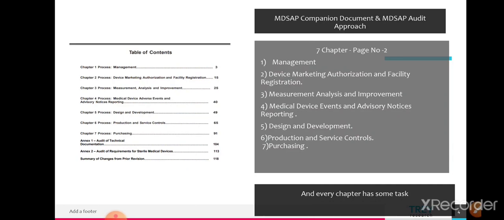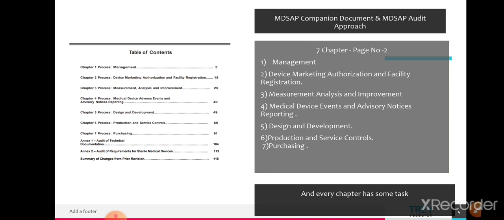In the companion document or the MDSAP audit approach, there are seven chapters. First is management, second is device marketing authorization and facility registration, third is measurement, analysis and improvement, fourth is medical device events and advisory notice reporting, fifth is design and development, sixth is production and service control, and the seventh and last is purchasing.